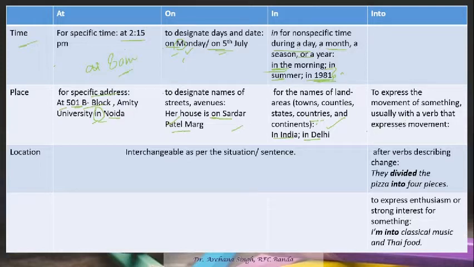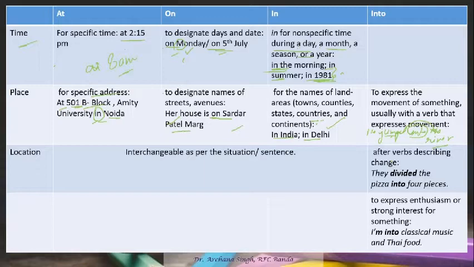For example, he jumped into the river. And one more thing that you have to keep in mind is that when a medium is changed, here the person is jumping where? Into the river. So from the land, it is changing the medium. The medium is water. So in that case, we use into.